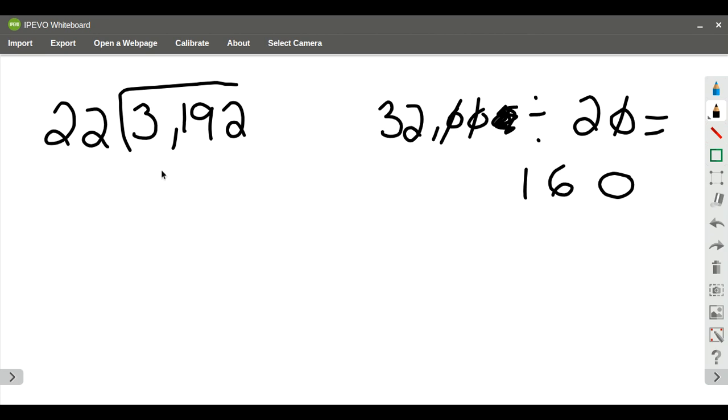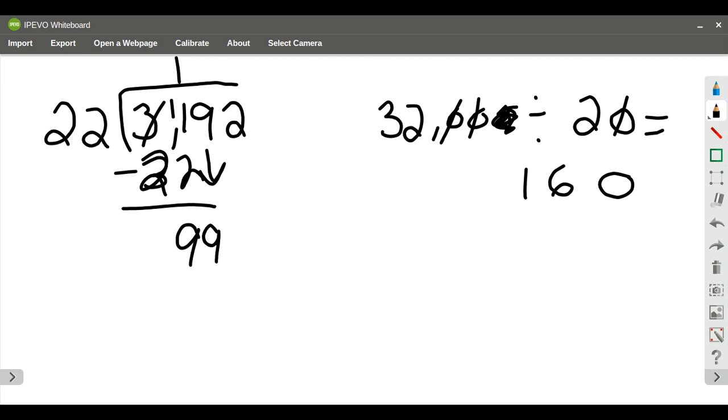So I'm going to go ahead and multiply. So 22 is going to go into 31 one time. I don't get 32, I get 22. So I'm going to subtract, and I get 11. Subtract 2 is going to be 9. I bring down my value here, and it's going to be 99. 22 is going to go into 99 4 times. 4 times 22 is going to be 88.